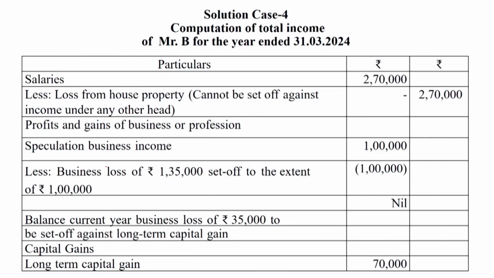So dear students, this question is solved in this slide. Salary income is 2,70,000, and loss from house property cannot be set off against the income from salary. In the profit and gains of business and profession, speculation business profit of 1 lakh rupees is given, and the 1,35,000 business loss is set off against the income from speculation business, and the rest amount 35,000 will be carried forward for the next year.